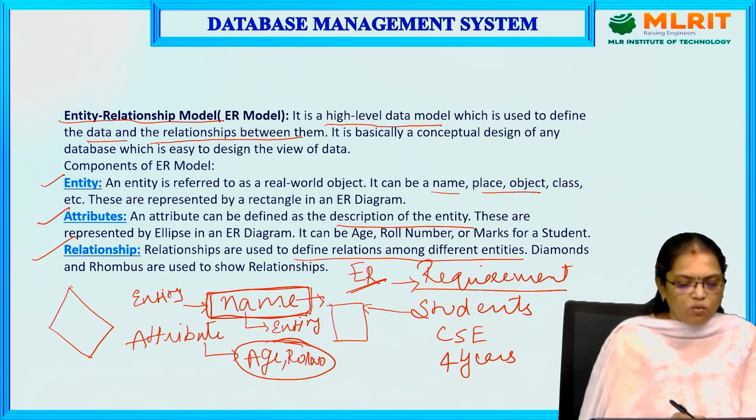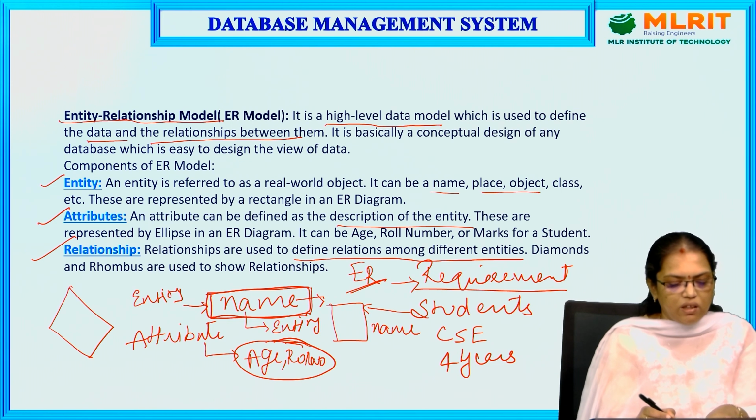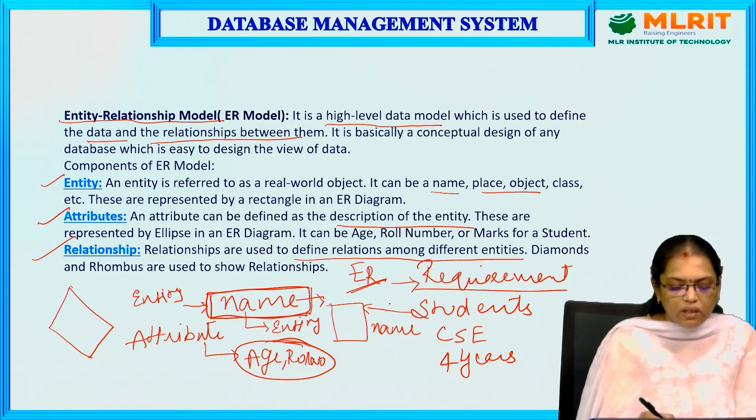Now see here, what is the entity here? Name. So the name is represented as an entity. If I want to show the relationship between two entities, this is the name, this is one relation, and the next one is again name.